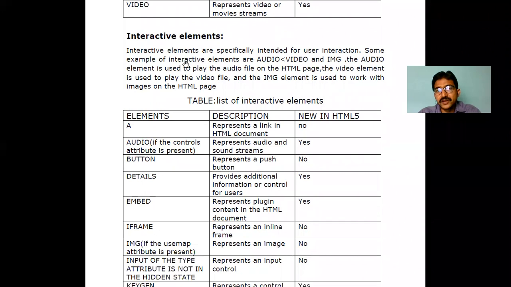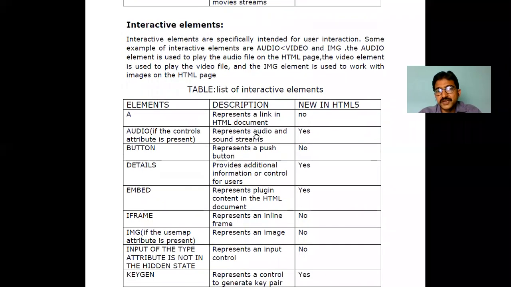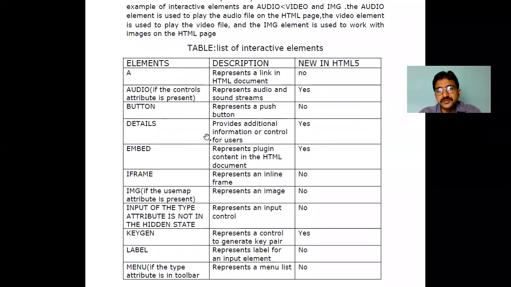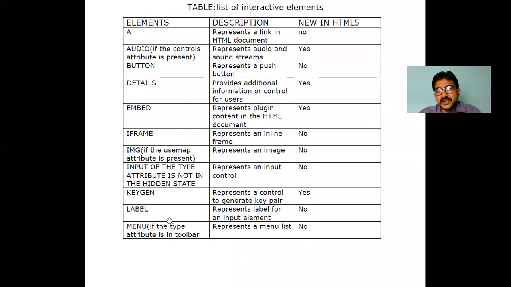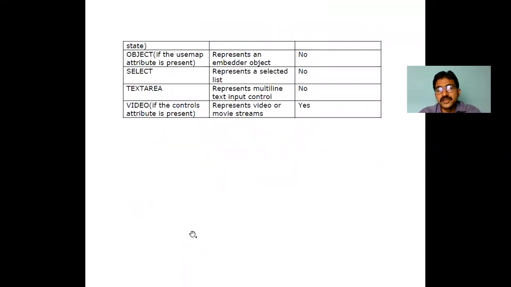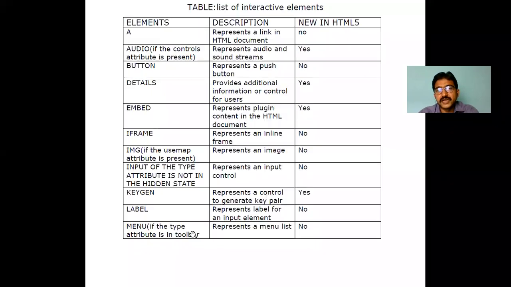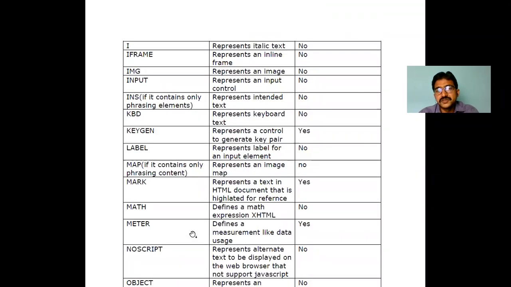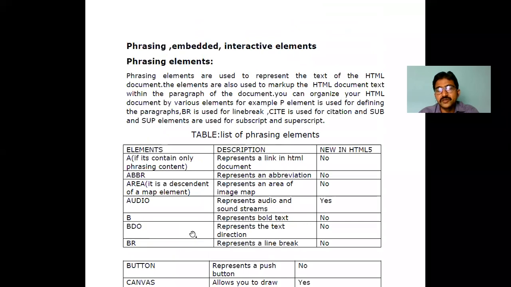And coming to the interactive elements, when you want to give some input and we are expecting some output, at that time we can use such types as anchor, audio, button, details, embed, iframe, keygen, label, img, input, menu. Like this, the rest of the things are already covered. Based on our context and requirement, we are going to use the respective element.